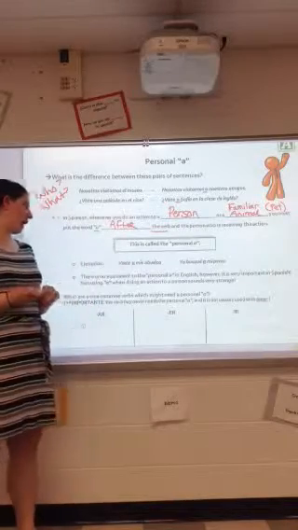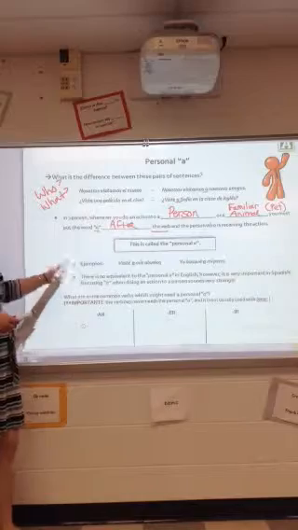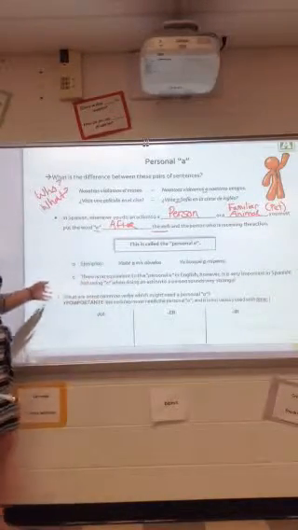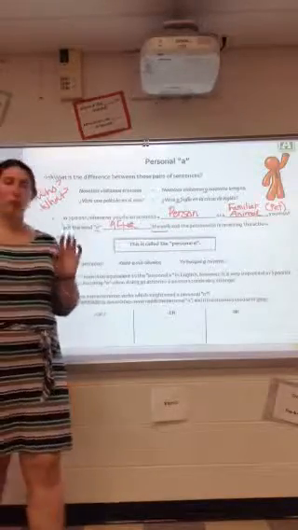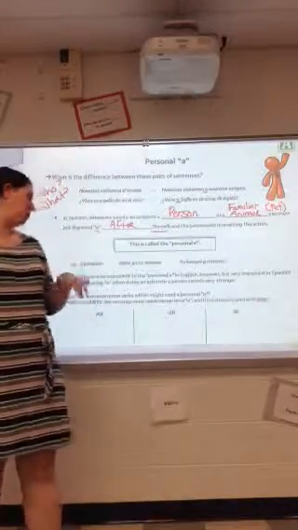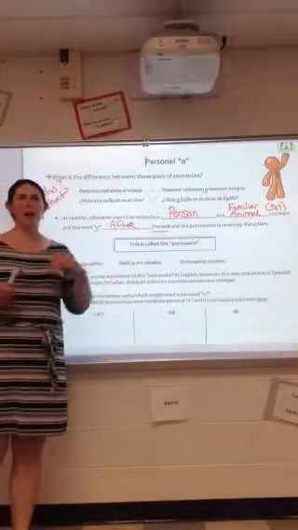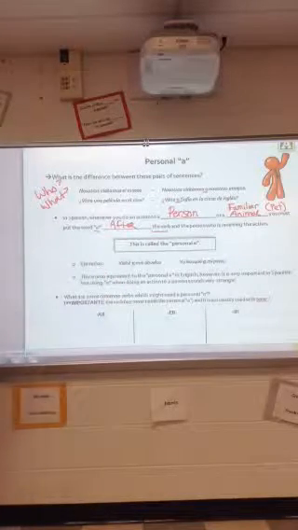So that's the personal a. Once again, there is no equivalent to this personal a in English, but it is very important in Spanish. Not using an a when doing an action to a person sounds super strange in Spanish. Okay, so the next part here is we want to talk about some verbs that we know that we're actually going to use this personal a with a bunch of times.